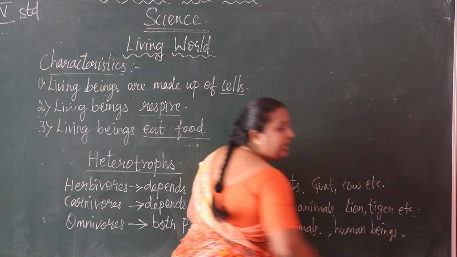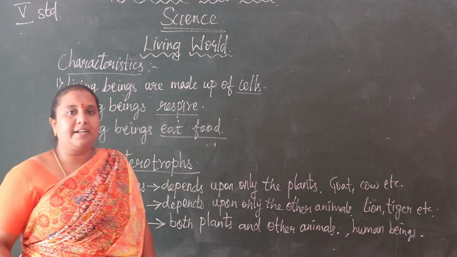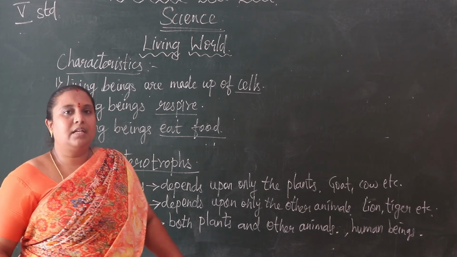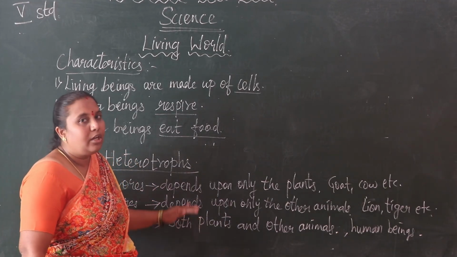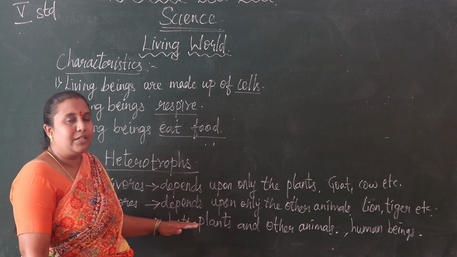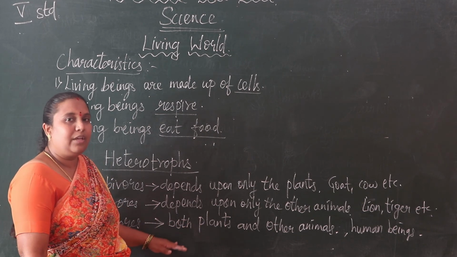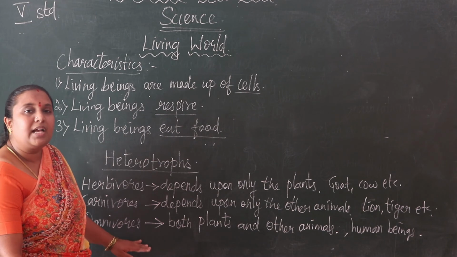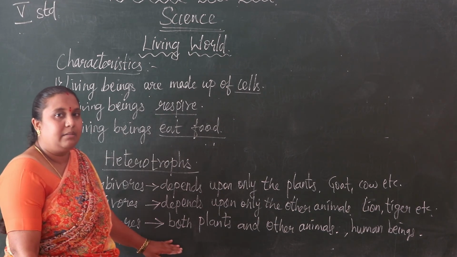Some animals also, like cat and dog, eat both plant food and the flesh of other animals. We can say these types of animals are omnivorous animals.